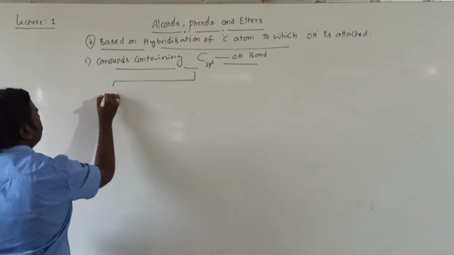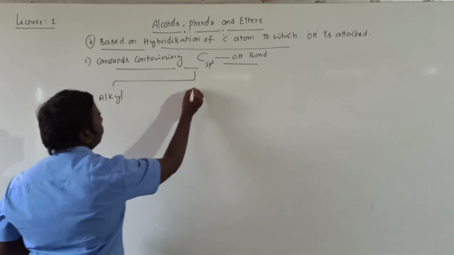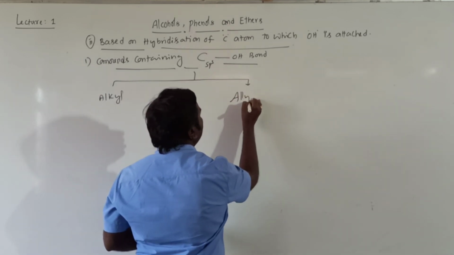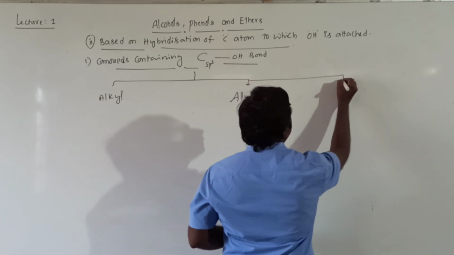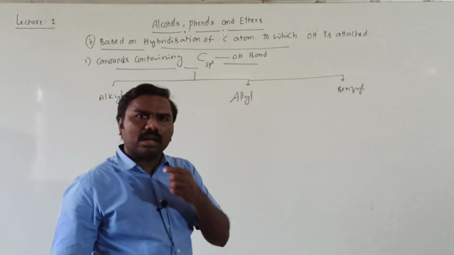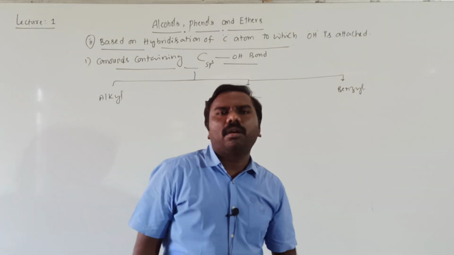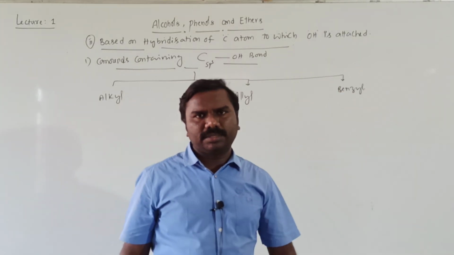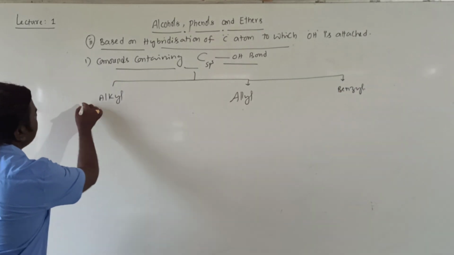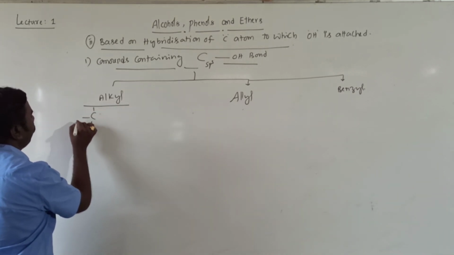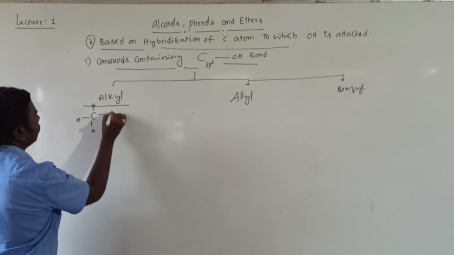First one is alkyl alcohols. Second one is allyl alcohols. Next one is benzyl alcohols. Getting? Alkyl means, for example, CH3OH. For our convenience, I am writing like this, OH.